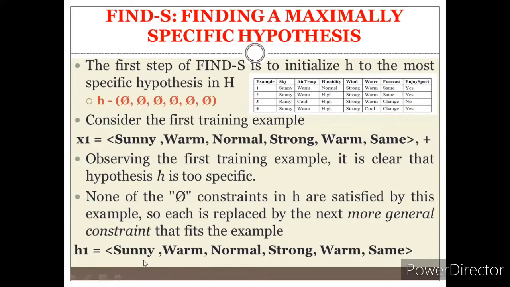So sunny, warm, normal, strong, warm, and same are the attributes for the respective cases: sunny for sky, warm for air temperature, normal for humidity, strong for wind, warm for water, and same for forecast. For this specific instance x1 we are considering, we have hypothesis h1, the initial constraint.